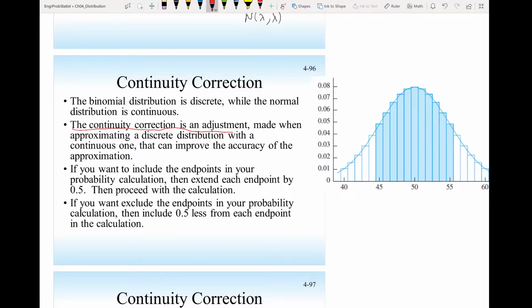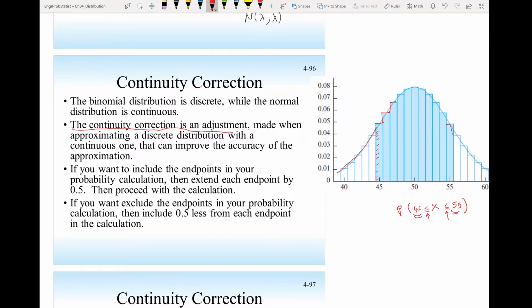Let me show you an example. If in the discrete binomial distribution I ask, what is the probability x is equal or larger than 45 and equal or less than 55, the endpoints here are included because of the equal. Now when I approximate this discrete probability, which is the area under these rectangles, by the continuous one, I have to include this half for the continuous.